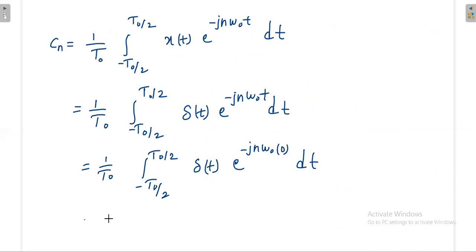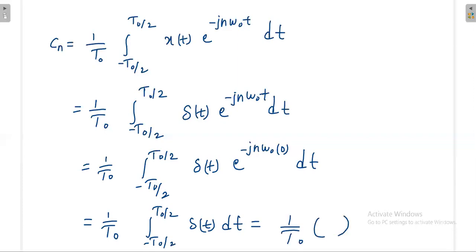So we get 1 by T naught integration from minus T naught by 2 to plus T naught by 2 of del t dt. Now this del t is present inside the integration limit, so the integration value is 1. So the answer is 1 by T naught.